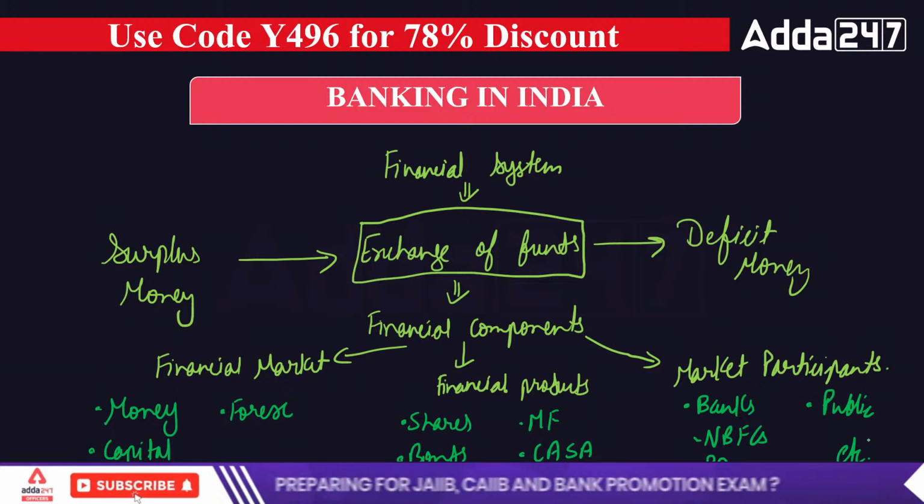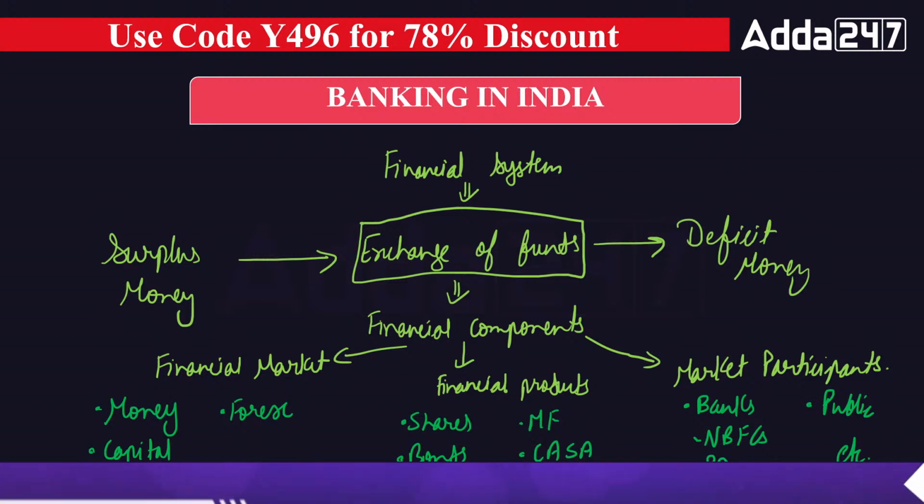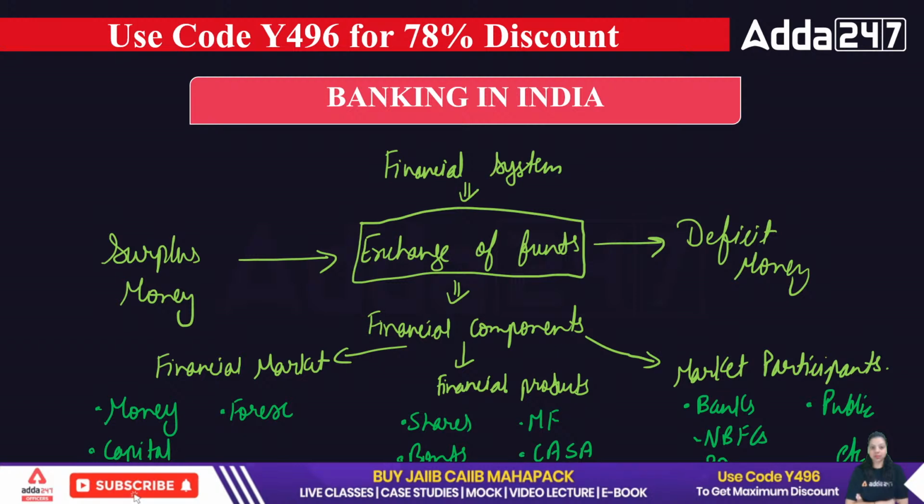So the financial system is simply a system in which exchange of funds is done among the persons who have surplus money and the persons who have a deficit of money, right? And all these components help the financial system to fulfill the needs and wants of the people.